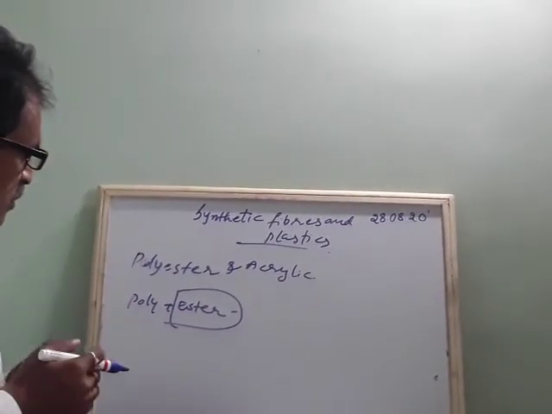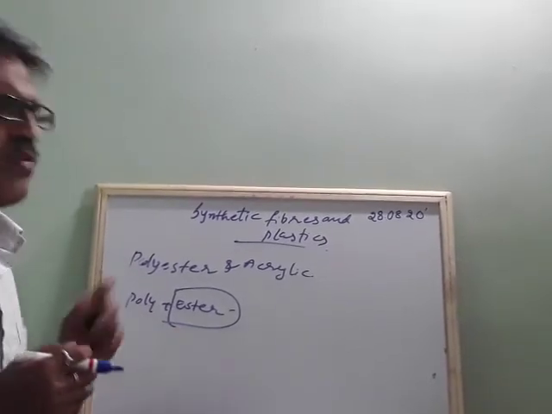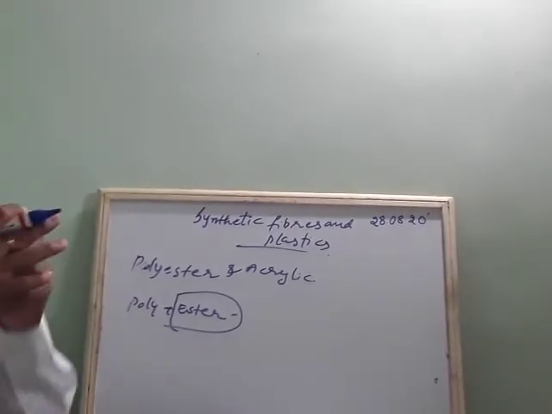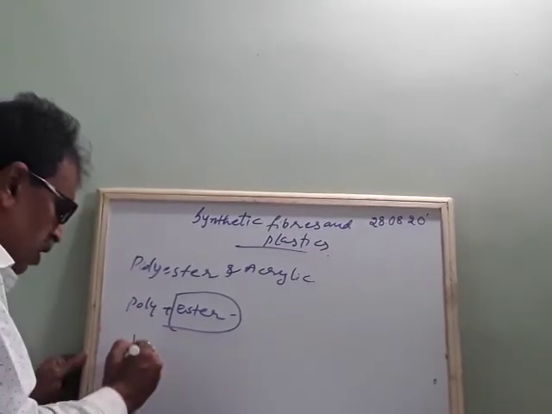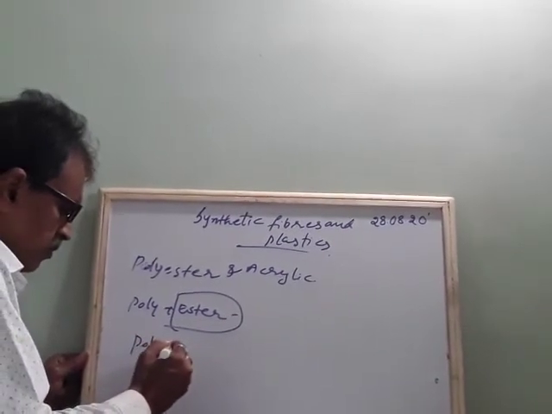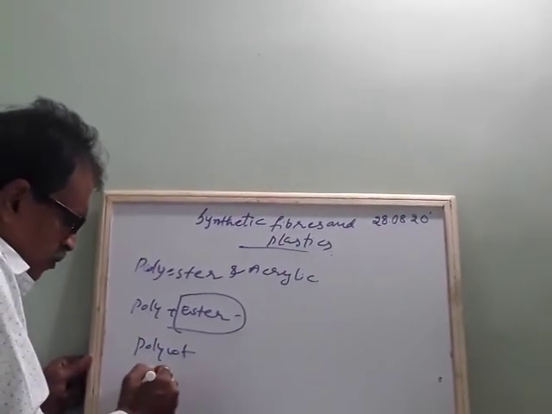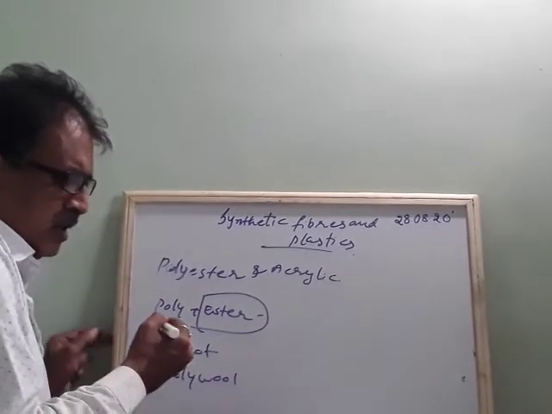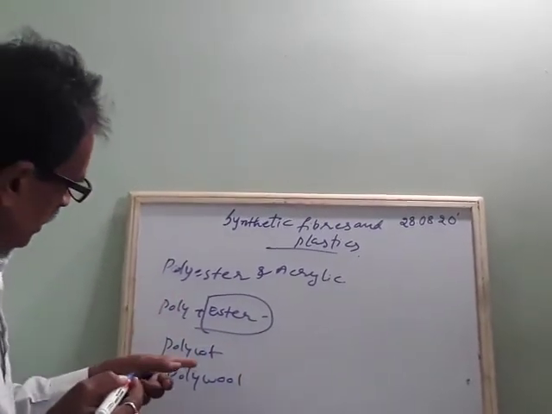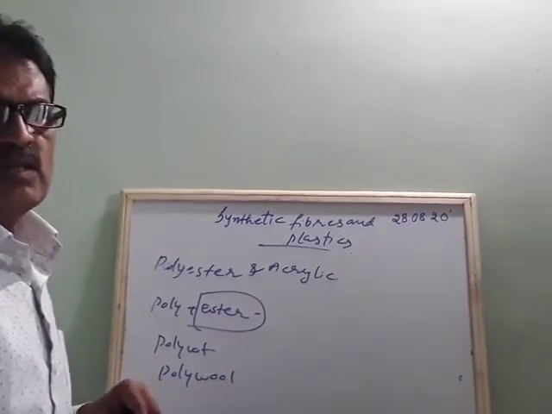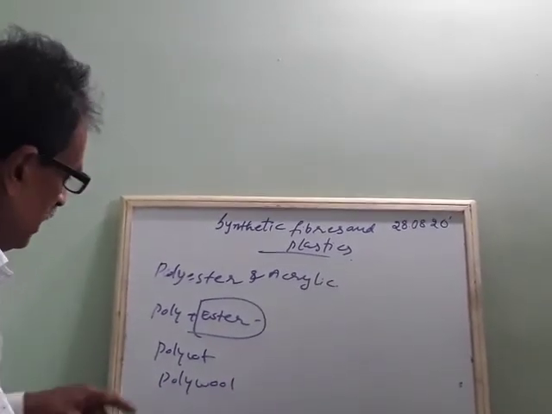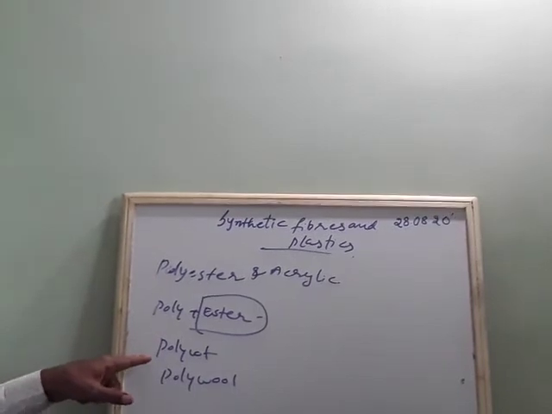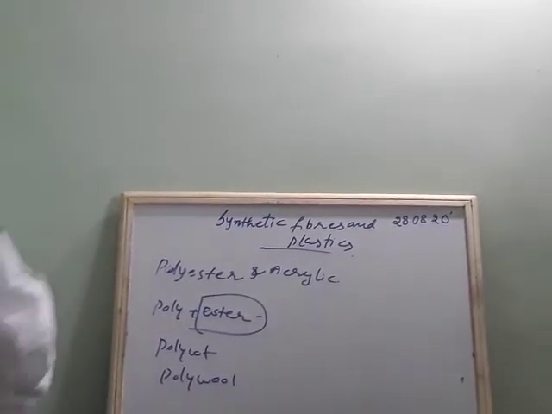These polyester fibers are sold in the form of different names like polycot and polywool. Why do they do this? Polycot is made up of two cloths.